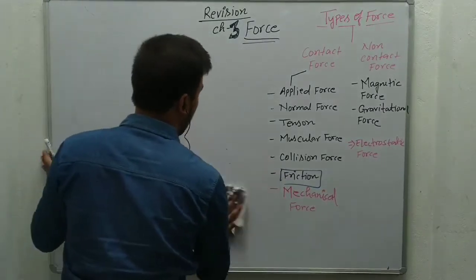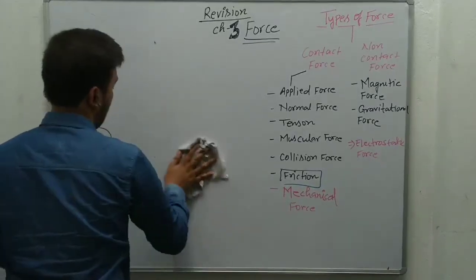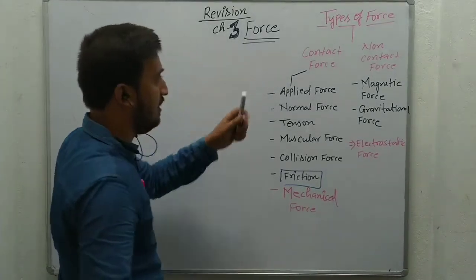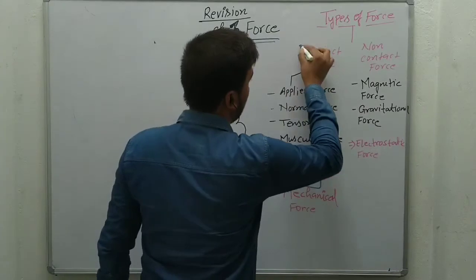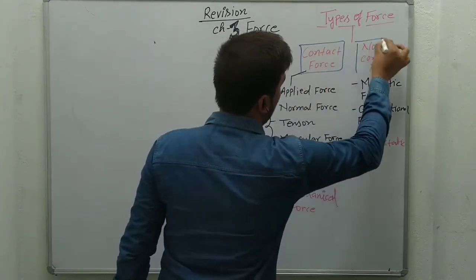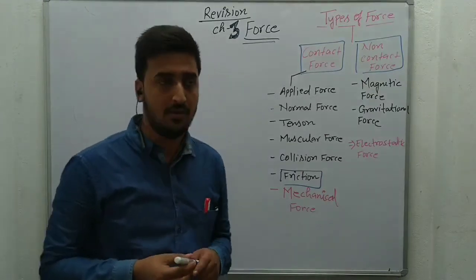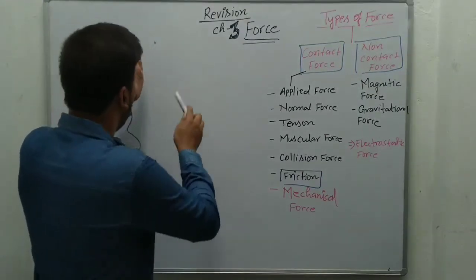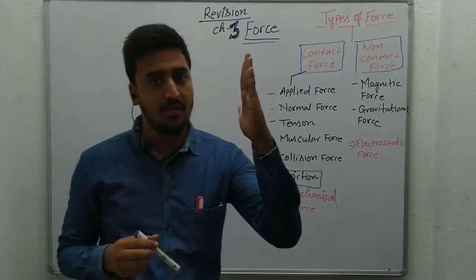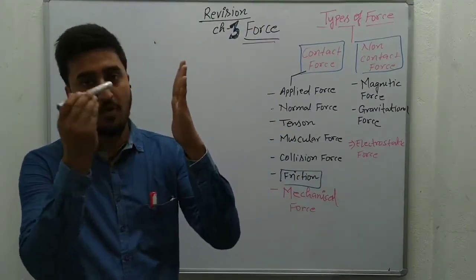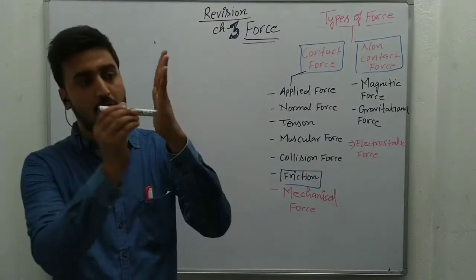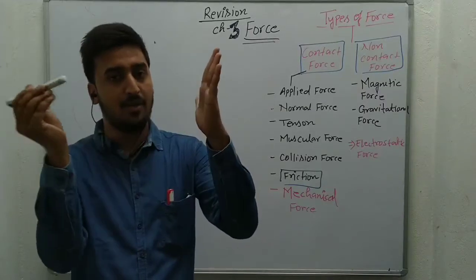Okay. Next, what are the different kinds of force? First one, a very important one, is contact force, and the second one is non-contact force. What is the example of contact and non-contact force? Suppose we are applying force on this body by this object.